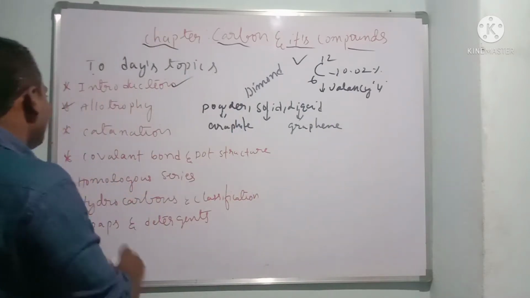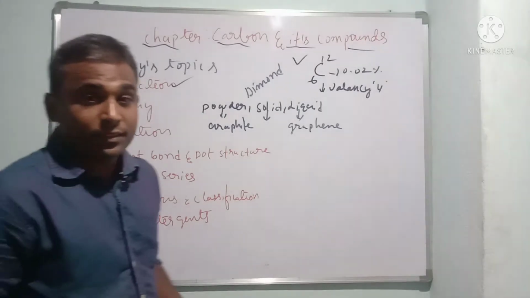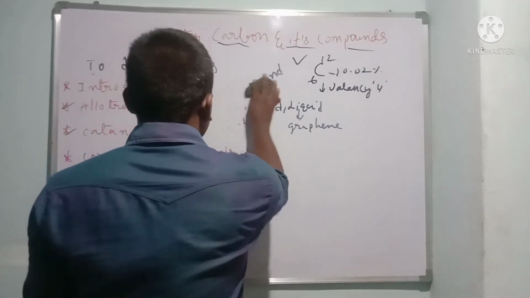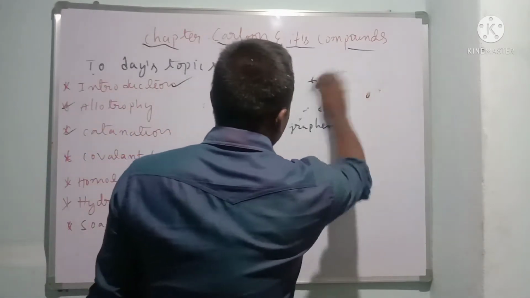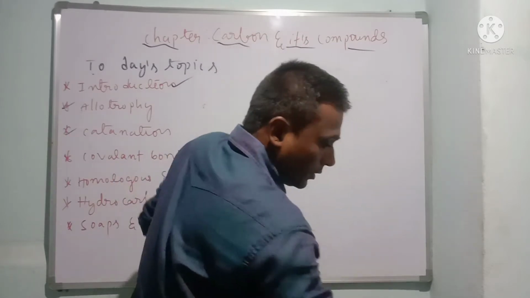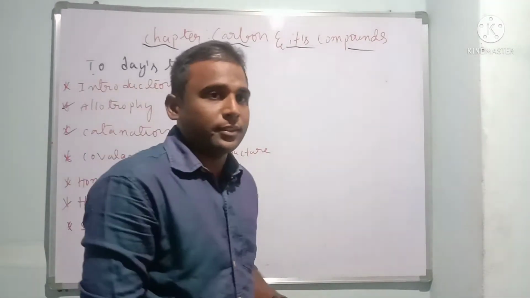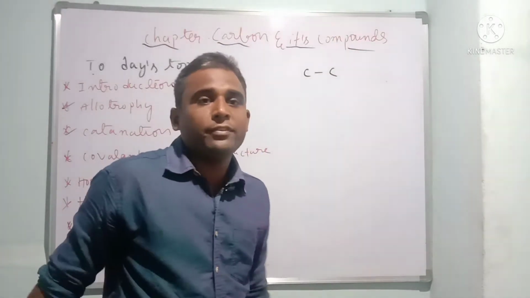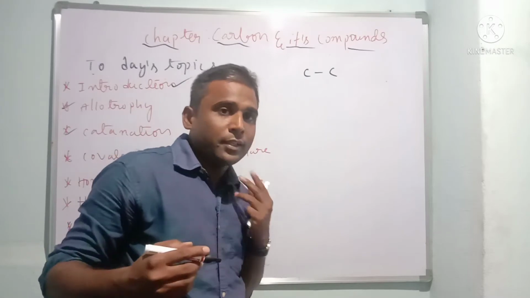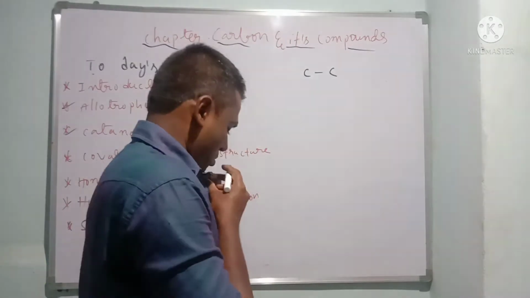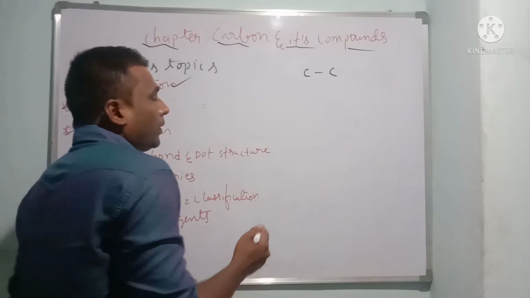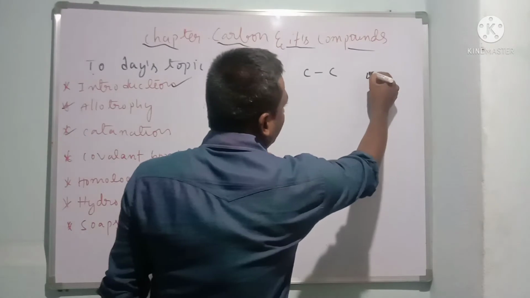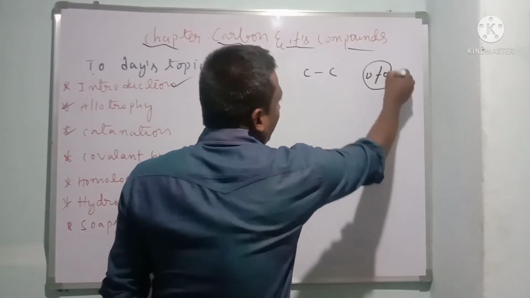Next we shall understand what is catenation. Cata means very large. So what does catenation mean? Dear children, carbon has a special property. For example, if I make two friends sit side by side, they will speak for a long time. When they speak for a long time, what is going to happen? They will get a bad name. Similarly, if I take oxygen atoms, there is no such interaction.